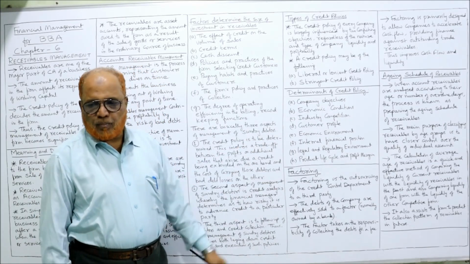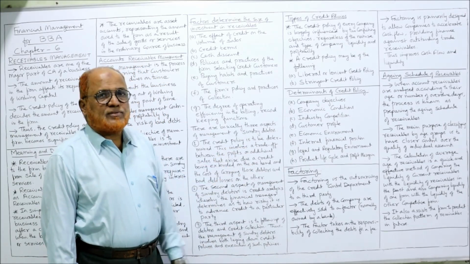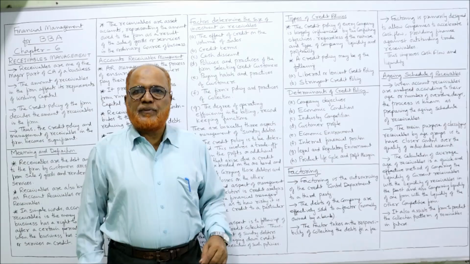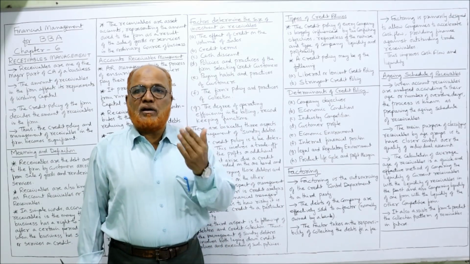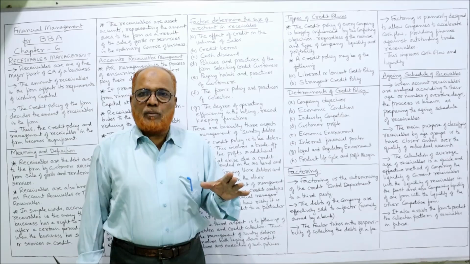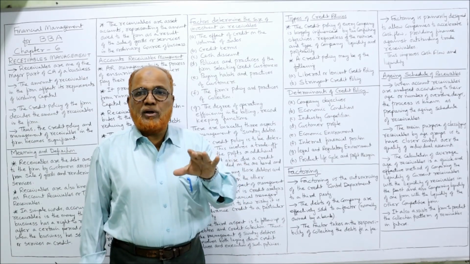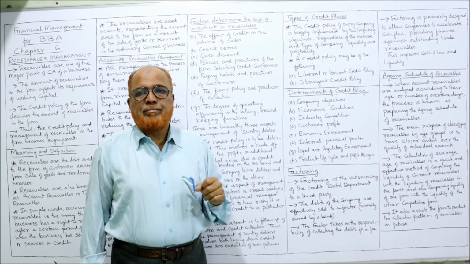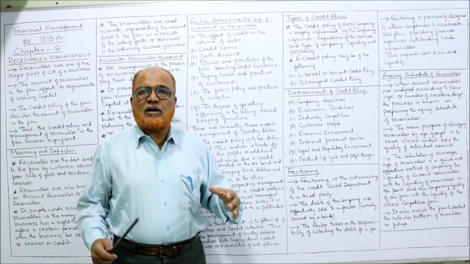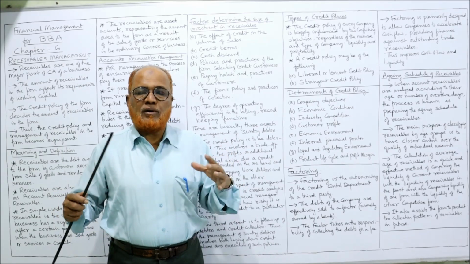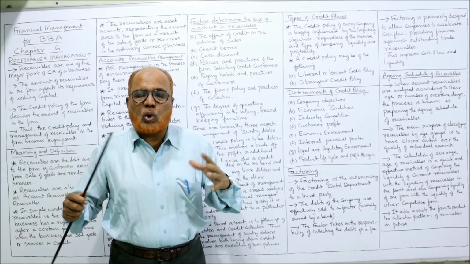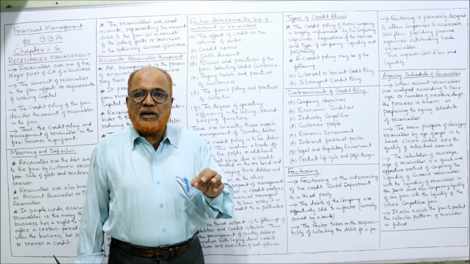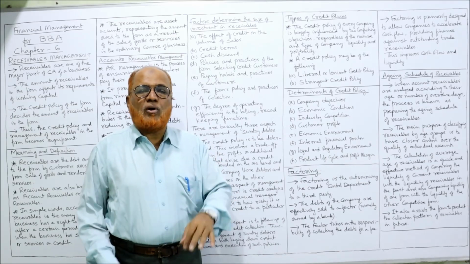Now, determinants of credit policy. Company objectives. What is the objective of the company? The company objective may be to maintain the liquidity or to increase the profitability. If the company objective is to maintain the liquidity, that it should not fall down, and working capital problems are there, then it will go for stringent policy. Suppose the main objective of the company is to grow and increase the profitability, then it can go for liberal credit policy. So the determinant is we have to find out what is the objective of the company.